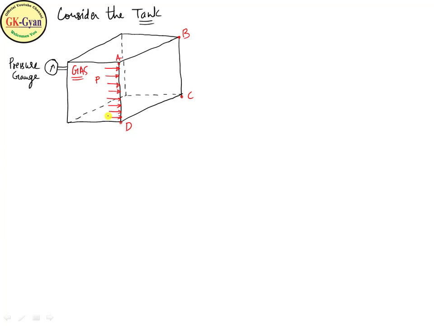So here we can write that in case of gas, pressure will not change with respect to the height.